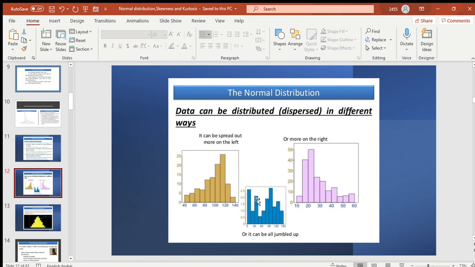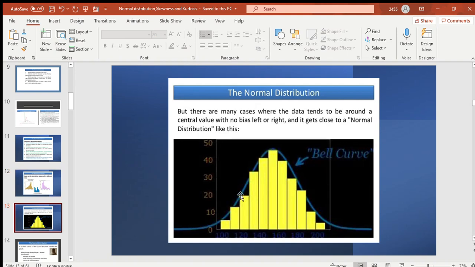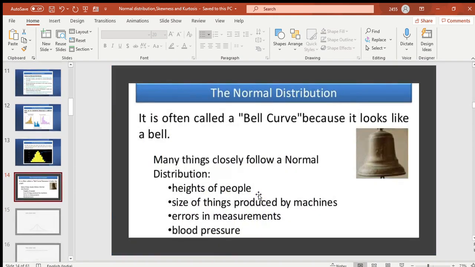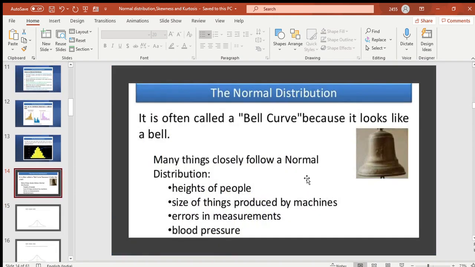So when this data is getting distributed, it can be more spread to the left, it can be more to the right, or it can be jumbled up in this way. But in a normal distribution curve, it is more at the center and very less dense in the tail, as we have seen. Now certain examples from daily life where this normal distribution is seen, like heights of the people, sizes of the things, errors in the measurement, the blood pressure.